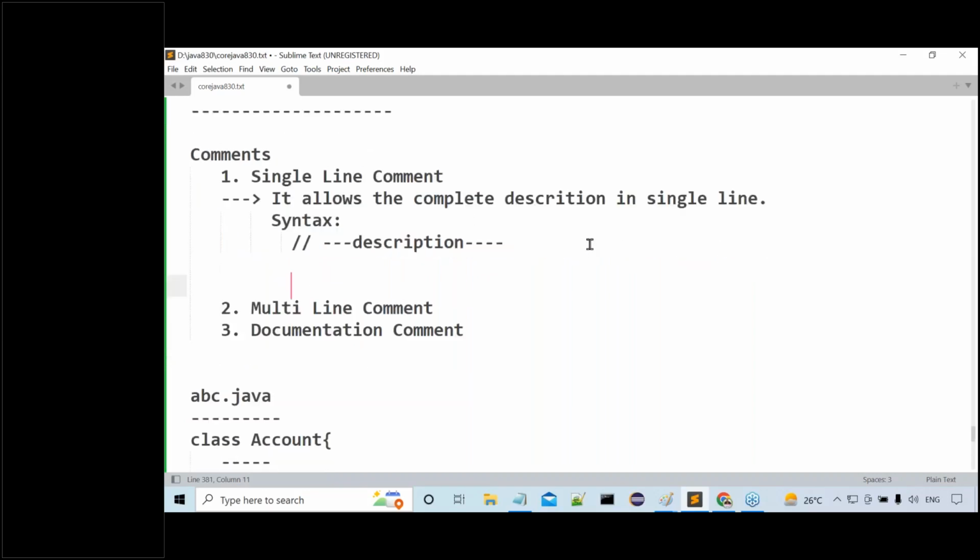Sir, all of you follow or not? All of you are getting or not? Tell me, what is the single line comment? It allows the complete description in a single line. What is the syntax of the single line comment here? Two slashes, then description. Example, where exactly we are able to use these comments here. I'll give one example, try to observe this clearly.